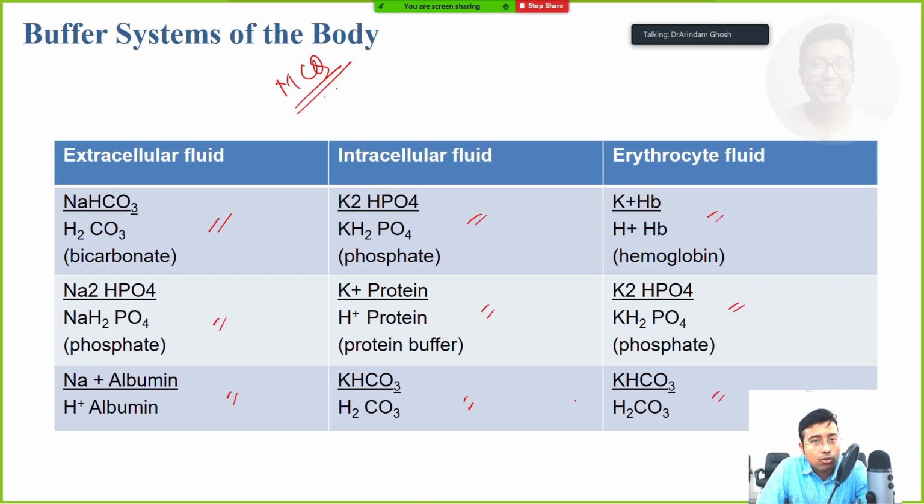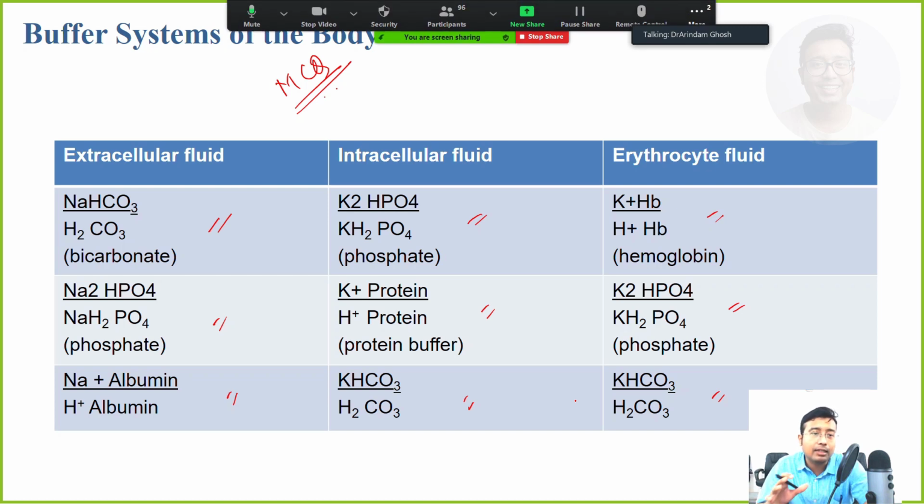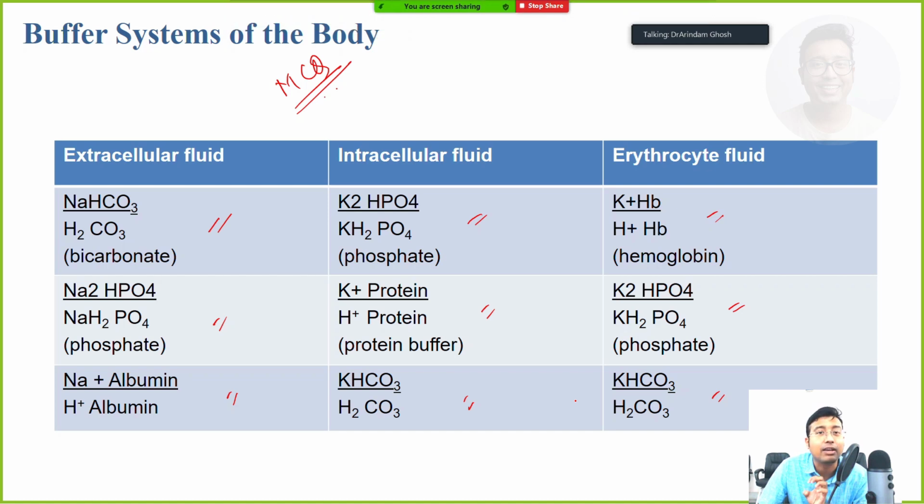Now I just told you the phosphate buffer is mainly an intracellular buffer. It doesn't mean that it is absent outside the cell. It is very much present, but the concentration is very, very low. Now you can also see something: whenever we are talking about extracellular, the ion is sodium, and whenever we are talking about intracellular, the ion is potassium.